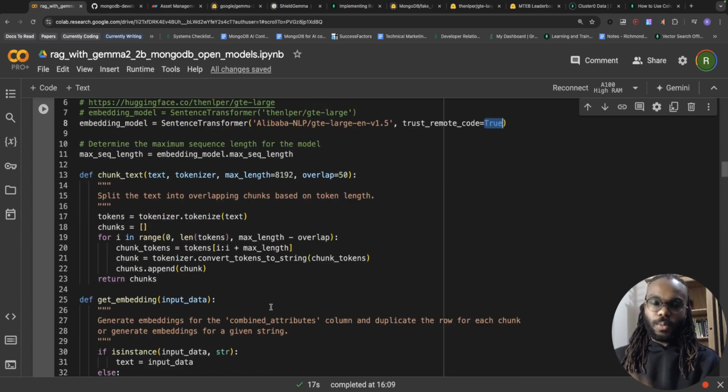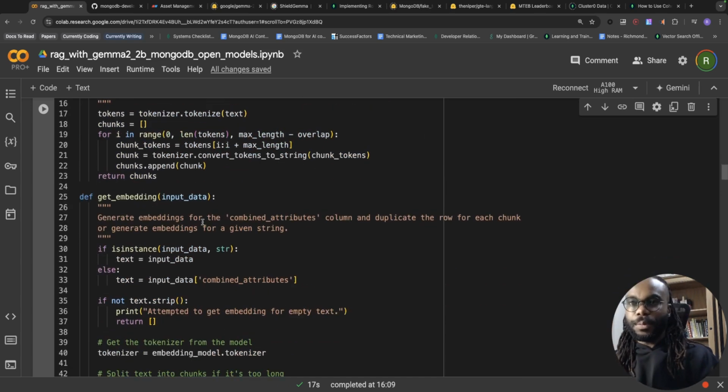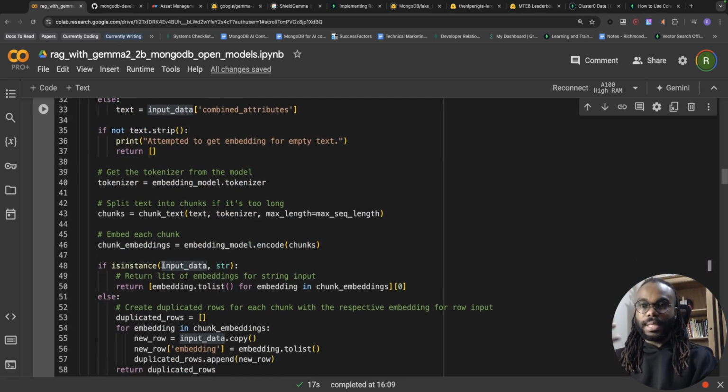What we're doing in this process is getting the input data, which is the combined attributes, and passing the text into GTE Large. The output is a vector embedding, which is basically a numerical representation of the input data.